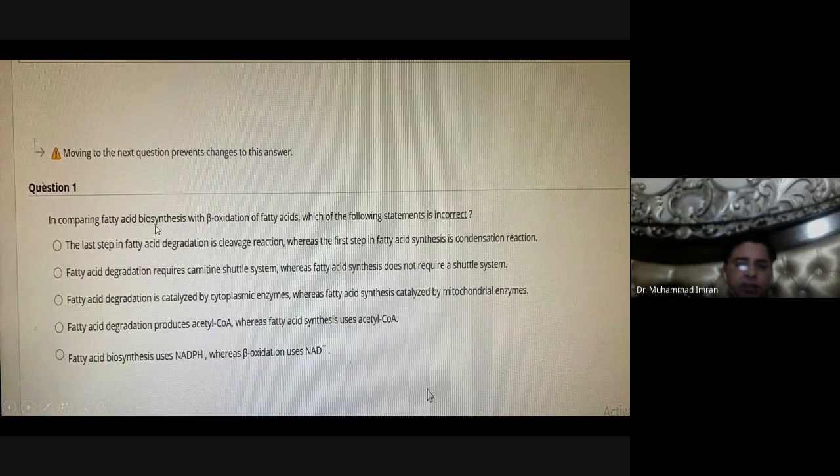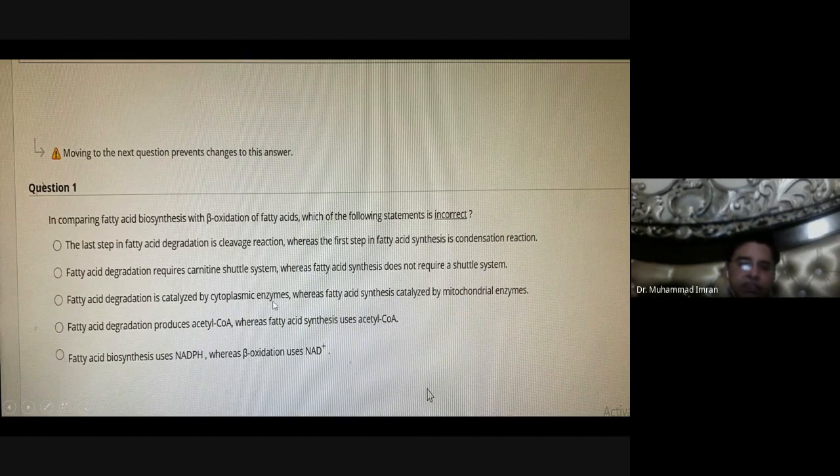This is a repeated MCQ. Biosynthesis occurs in the cytoplasm and oxidation occurs in the mitochondria. But he asked what is incorrect. The last step in fatty acid degradation is a cleavage reaction, whereas the first step in fatty acid synthesis is condensation. Fatty acid degradation requires the carnitine shuttle, whereas fatty acid biosynthesis does not require a shuttle system. Fatty acid degradation is catalyzed by the cytoplasmic enzyme.